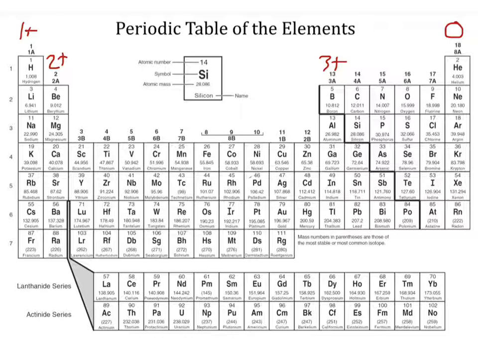The halogens make a 1 negative, these make a 2 negative, and these make a 3 negative. Now what I'll say is these right here, we'll talk about those later, but the reality is these down here, we're going to say these can make a 4 positive.